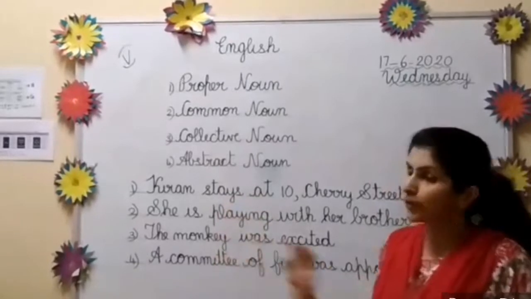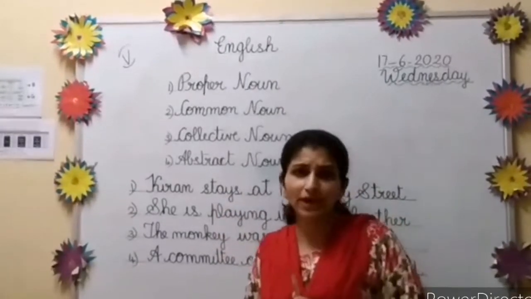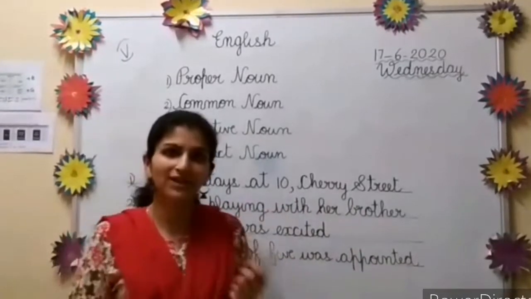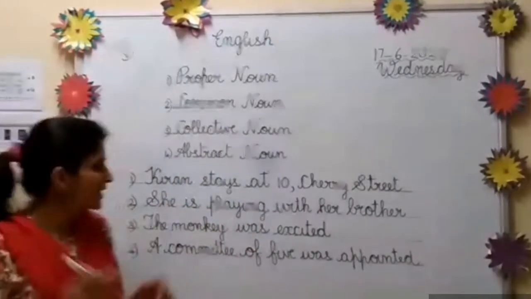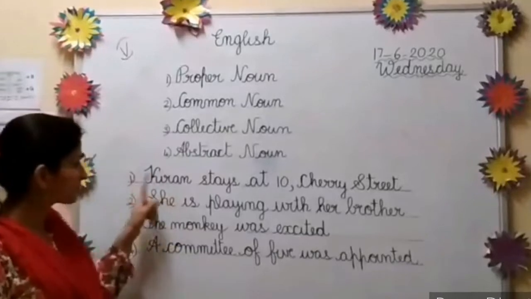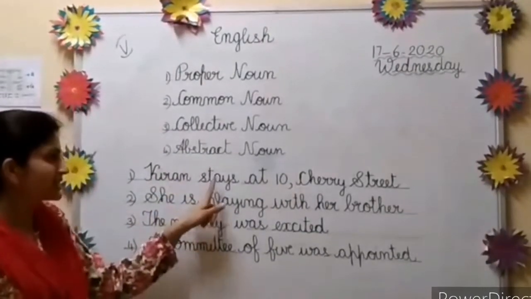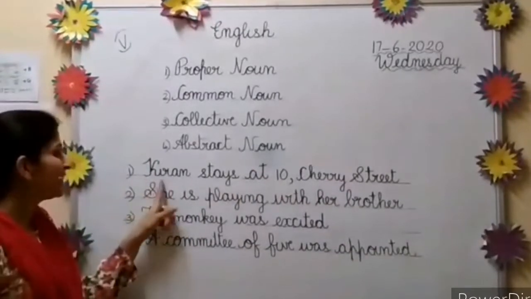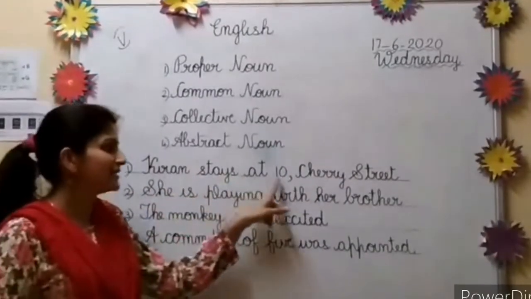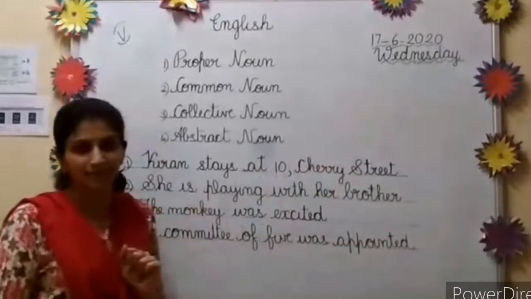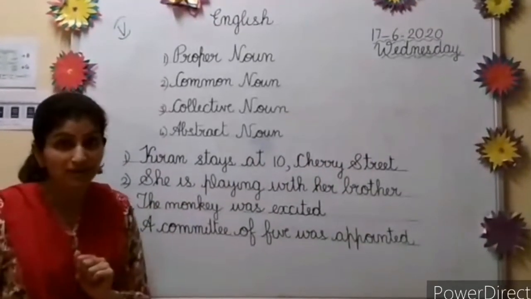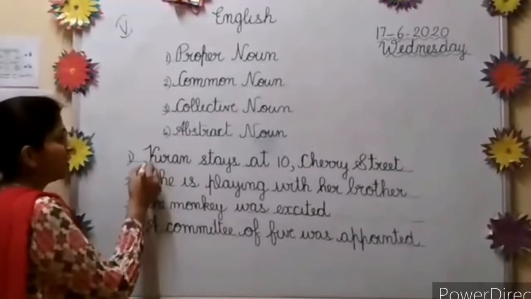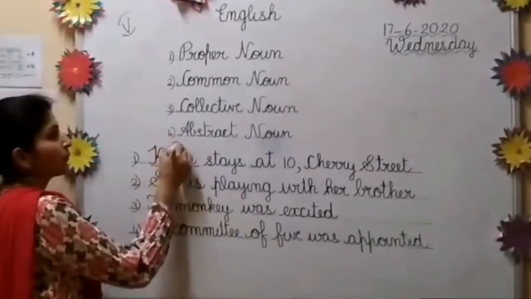So I have given you 4 examples here. So we will just try doing that. Let me see whether you will understand what is a proper noun, common noun, collective and abstract noun. Okay. So first I will read one by one. Kiran stays at 10 Cherry Street. Once more. Kiran stays at 10 Cherry Street. So here what all are the nouns? First we saw a name, Kiran. So what is that? It is a proper noun.